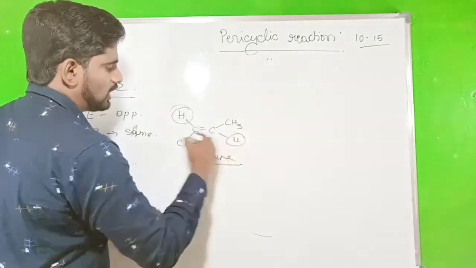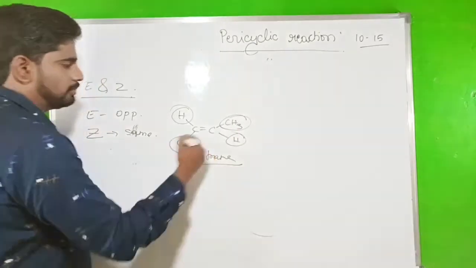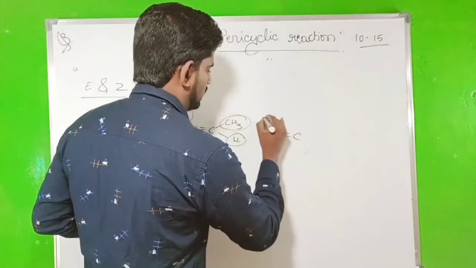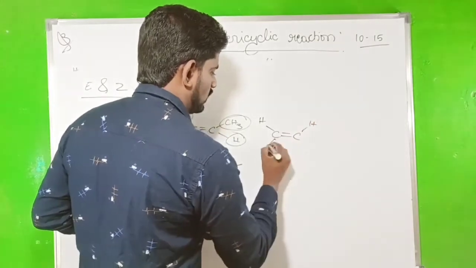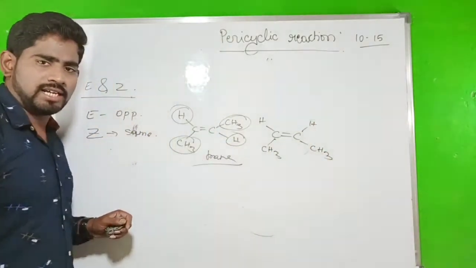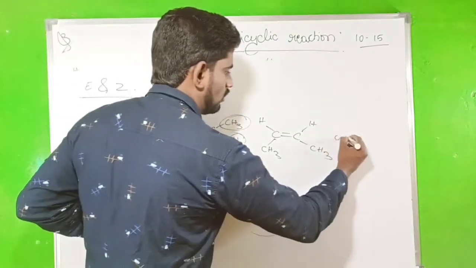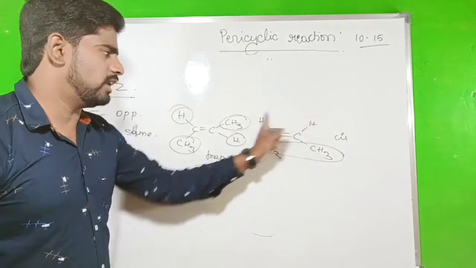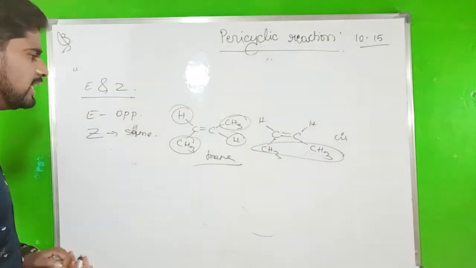Because the 2 hydrogens are on opposite sides and the 2 CH3 groups are on opposite sides, it is trans. Now C double bond C with hydrogen, CH3, CH3: this molecule you can easily say is a cis form. Why? Because both groups are in the same position. Both groups are in the same position, so we can say it is a cis form.